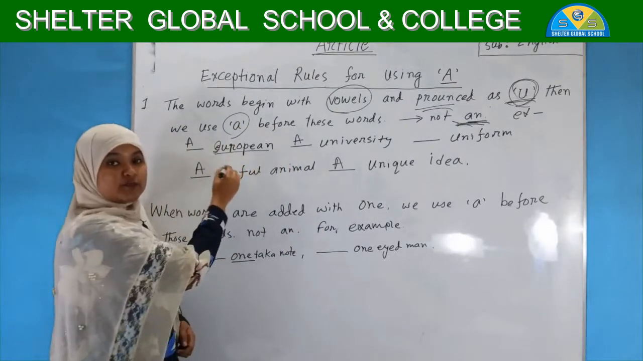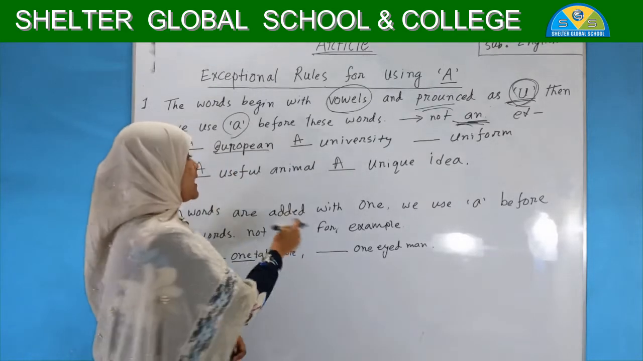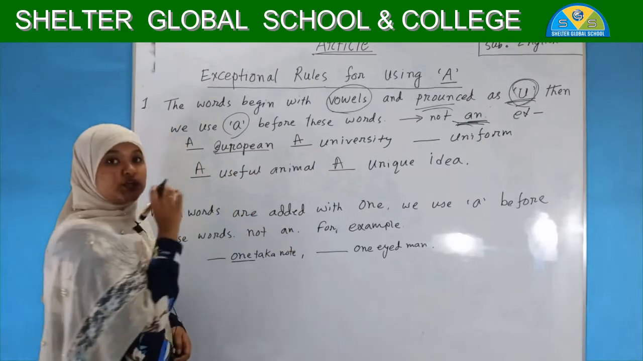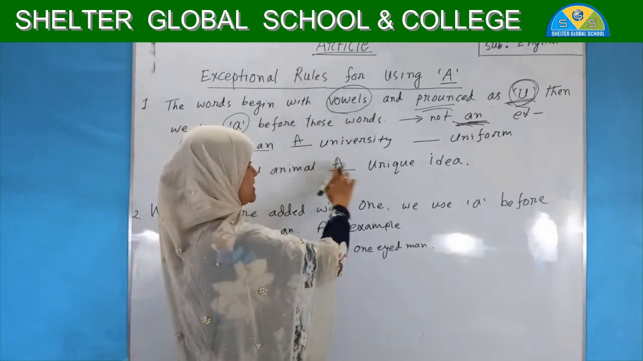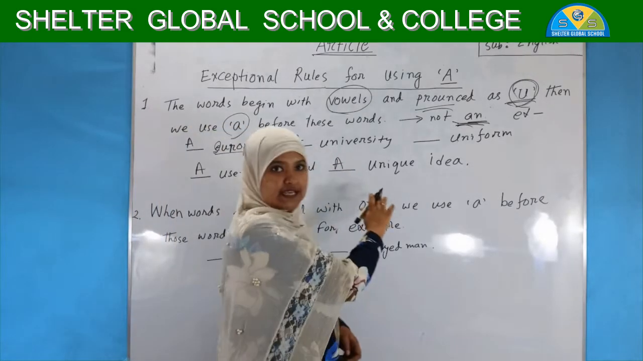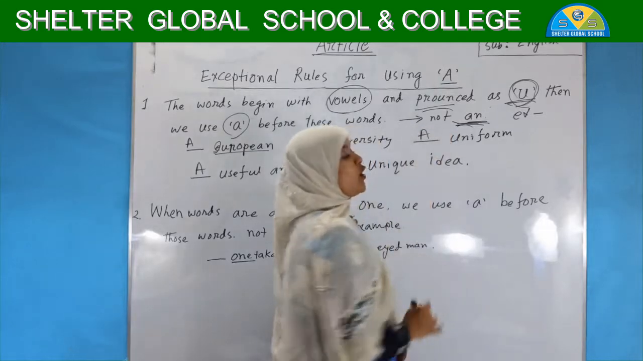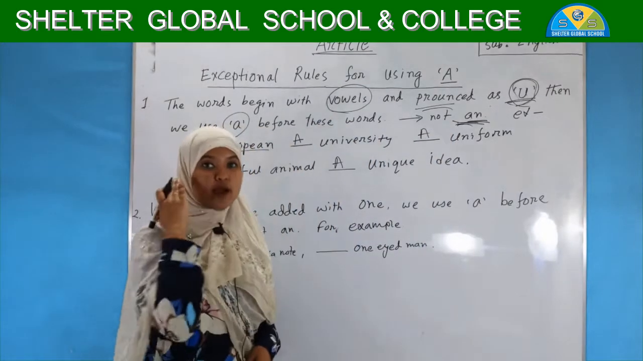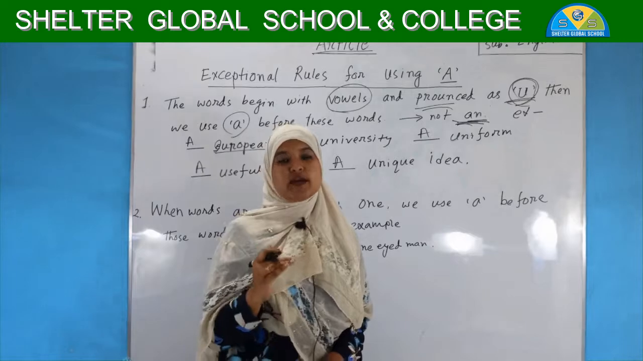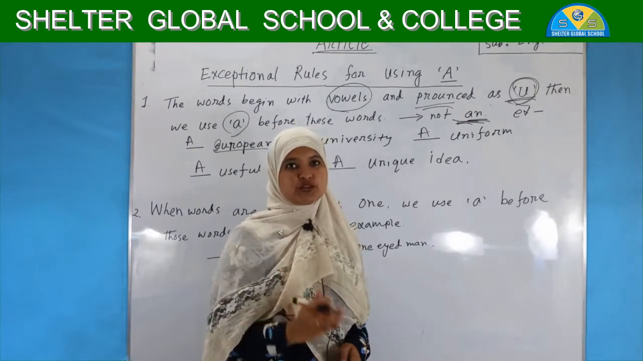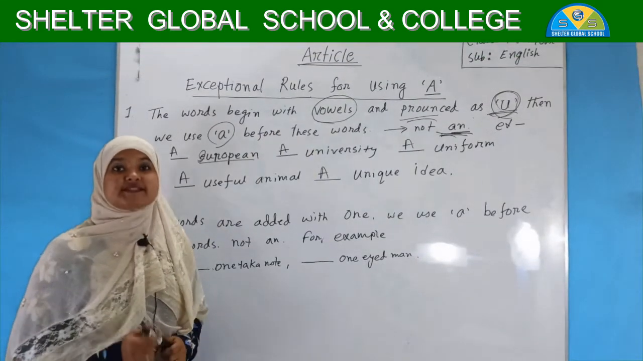European, which is pronounced as "you". A useful animal, "you". A university, "you". A unique idea, "you". And a uniform. All words are pronounced as "you". I hope you all understood. Now we start with the second rule.